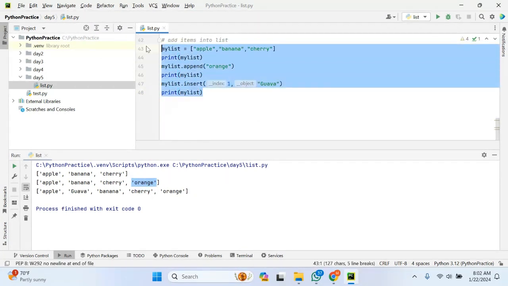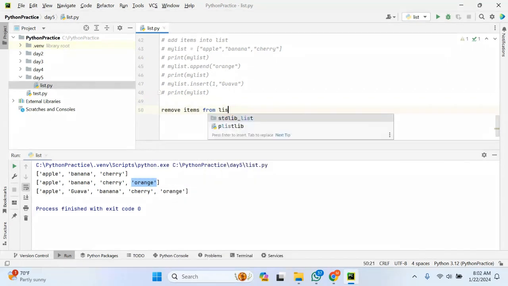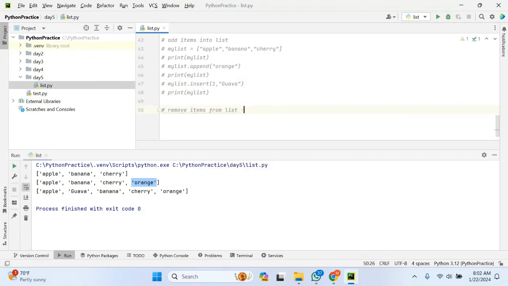Similarly, how can you remove items from the list? Remove items from list is a very important concept. We can remove items from the list by using the del keyword and pop, and there are differences between these two. Let me make it clear.